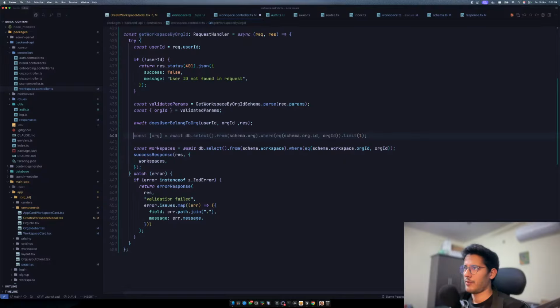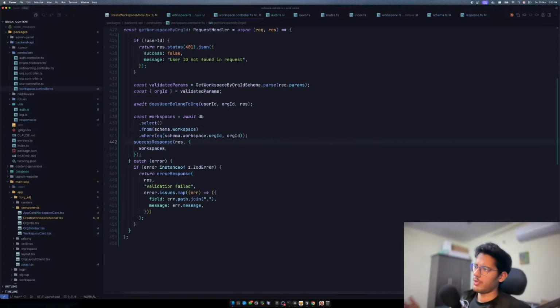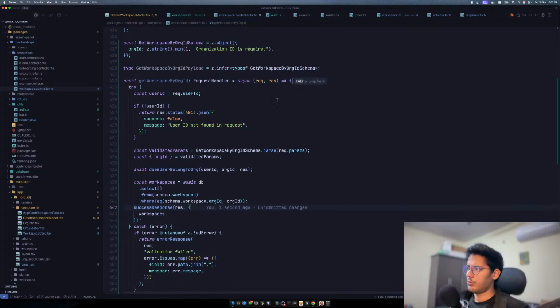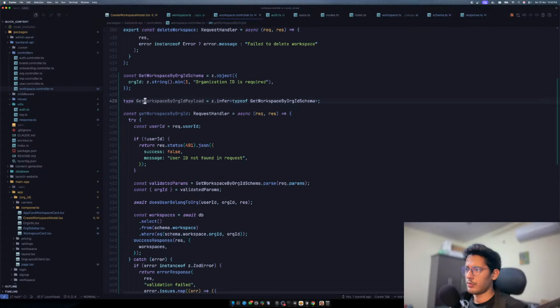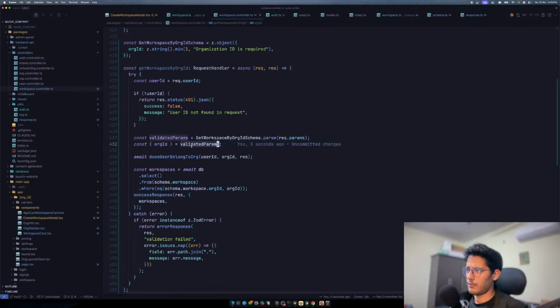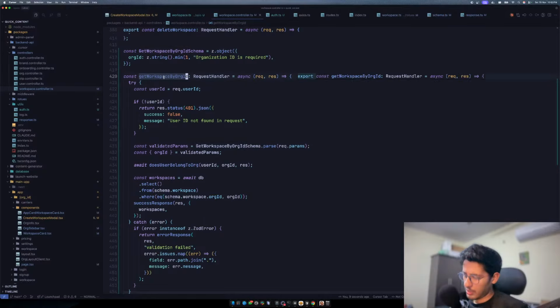Then what I have to do is fetch the organization. Wait, do I have to fetch the organization? No, I don't need to fetch the organization. That's pretty much it. And this should be able to give me the, what happened? Wait, this is not needed. So you have user ID, you have validated. Where's this? That's there. Yeah, that's fine. So now we can use this in the routes.